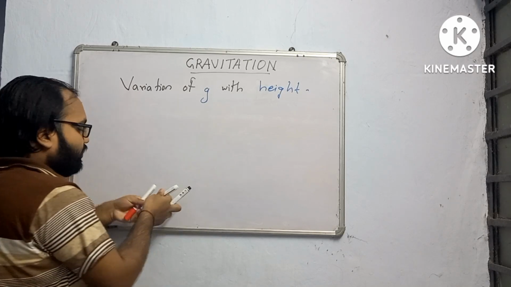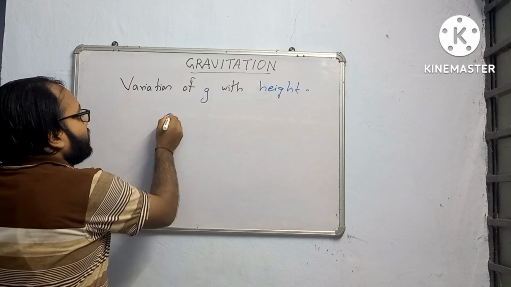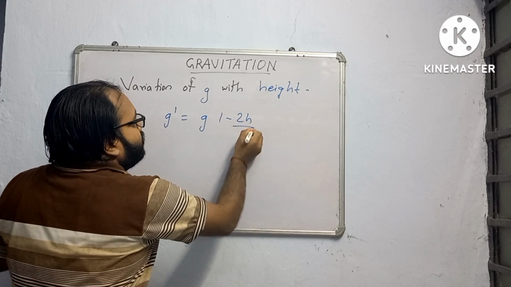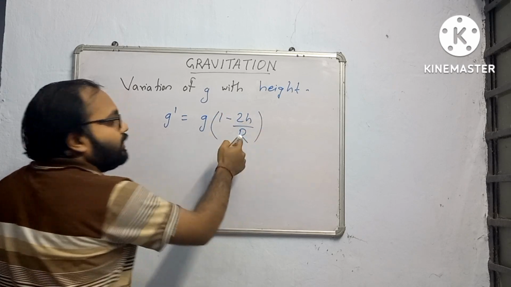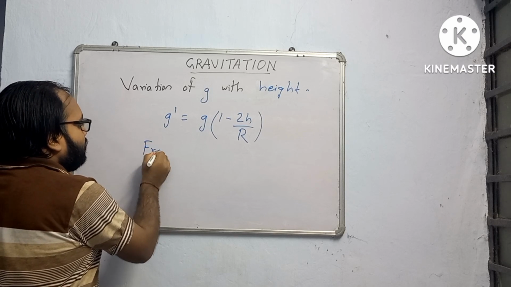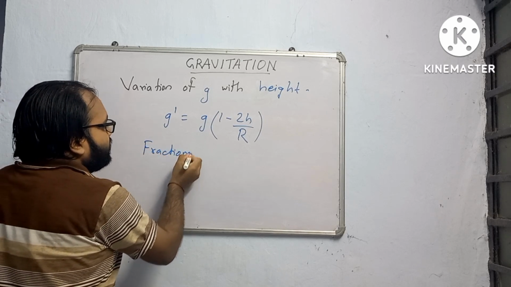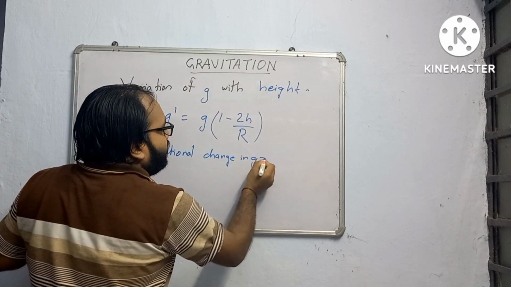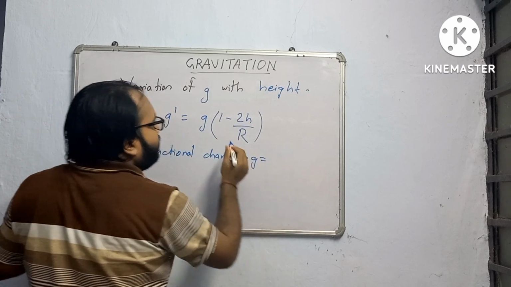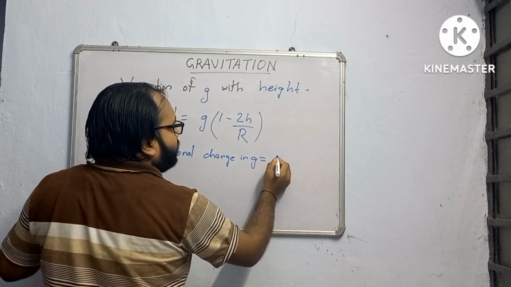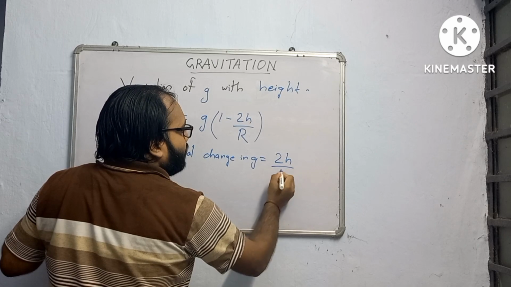So variation of g with height, what was the variation? g prime was equal to g into (1 minus 2h by r), where height is very much less than the radius. So here, the fractional change in g is g prime minus g by g, which will become 2h by r.